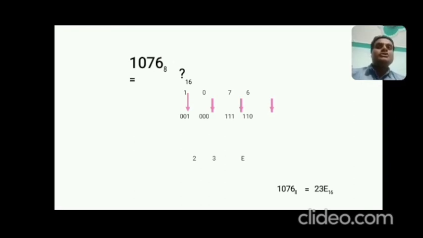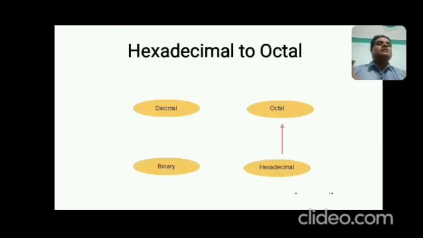So 1100 has the binary equivalent 3 hexadecimal digit value, and the last one is 2. So 23E. So you can use binary as an intermediary. Okay, so the octal equivalent in hexadecimal is 23E. So come to the next slide.